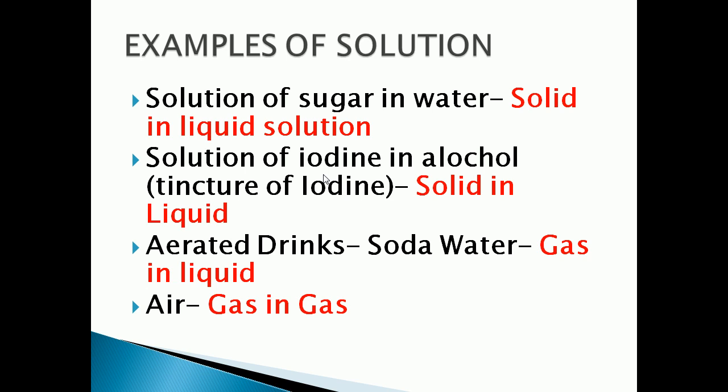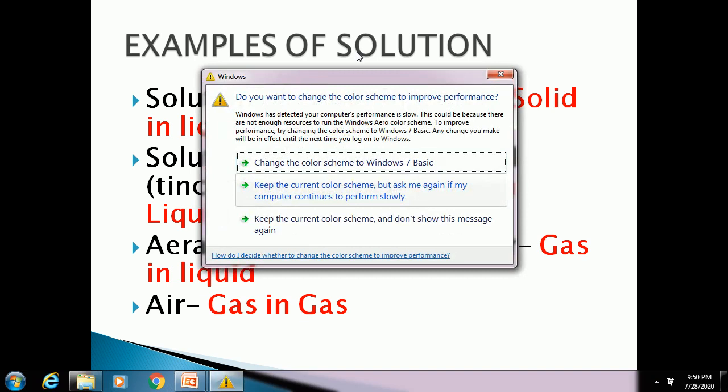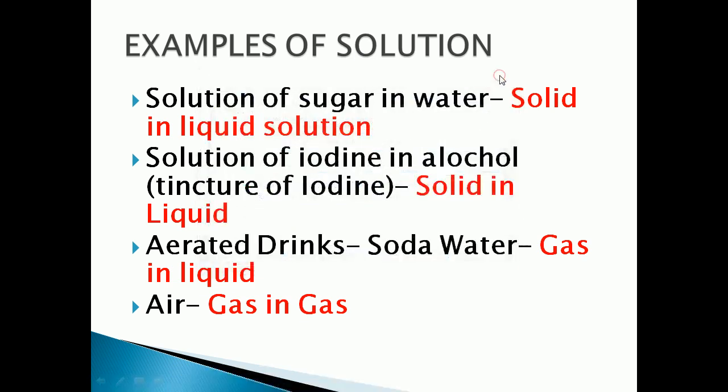Air is a homogeneous mixture of a number of gases. Its two main components are oxygen, which is 21% of air, and nitrogen, which is 78% of air. The other gases are present in very small quantity. So this is also an example of what? Gas in gas solution.